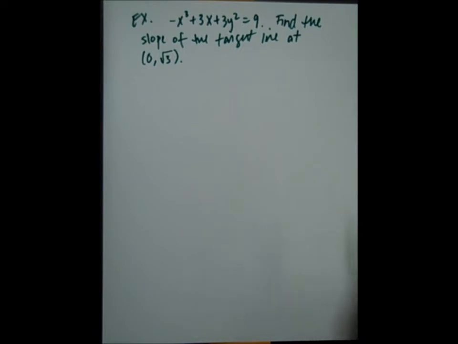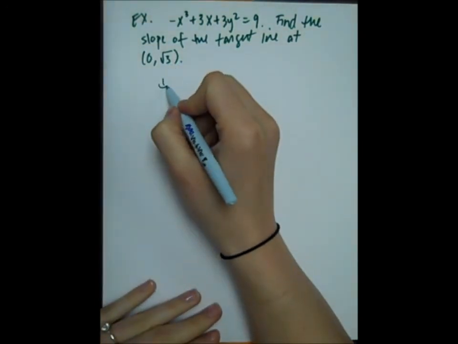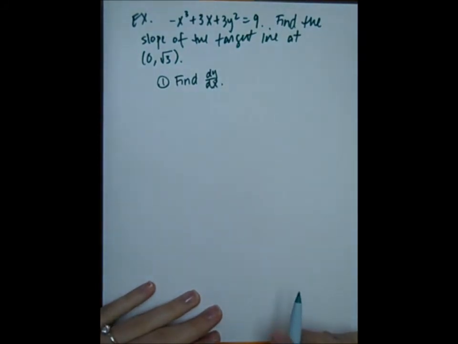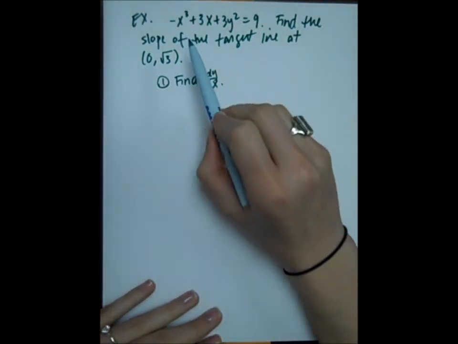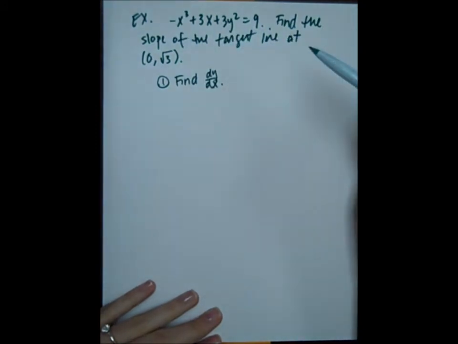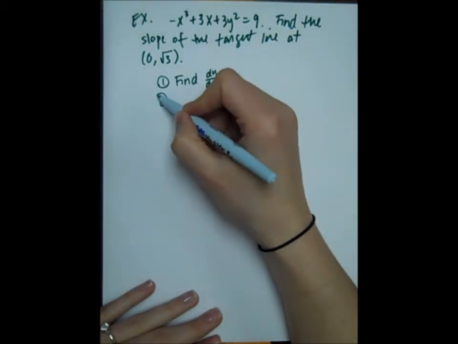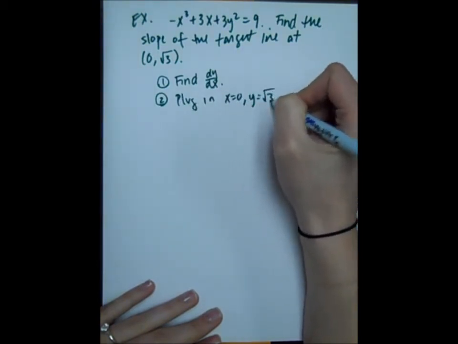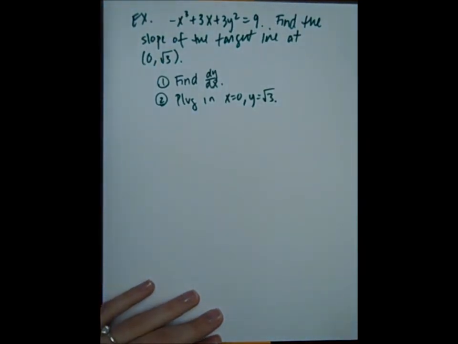Okay, so we're trying to find the slope of a tangent line. Go back to what we've been doing before. Slope of a tangent line comes from the derivative. Whenever we were trying to find the slope of a tangent line before, we would find f prime, plug in our x value. Well, here, y is not by itself, so it's slightly different. So what we're going to do is first find dy/dx. That's our derivative. Remember I told you, anytime it's x's and y's and they don't specify what to find, dy/dx is your go-to. Then I'm going to plug in x equals 0, y is the square root of 3. That's how I'm going to find the slope of the tangent line.